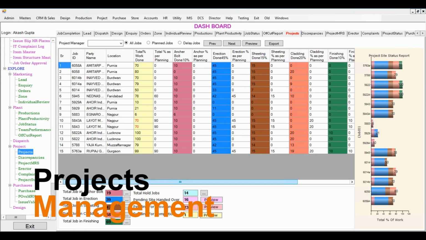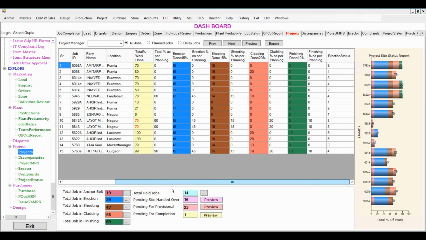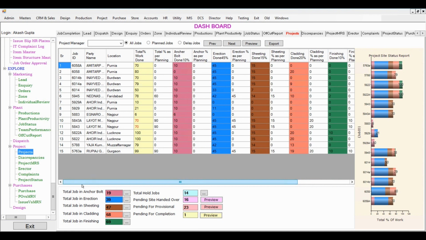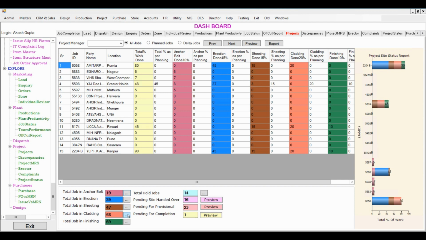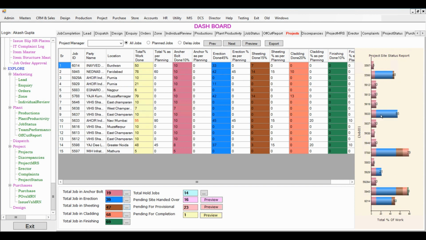With this ERP, you can completely monitor all your projects department. You can see the status of the different jobs, you can see the disturbances and problems in the jobs, and everything required for project management. You can simply click on the stages of the jobs to see the jobs at various stages, like say anchor bolt stage or sheeting stage or any other stage. You can even see in a graphical way how much your project has been completed.